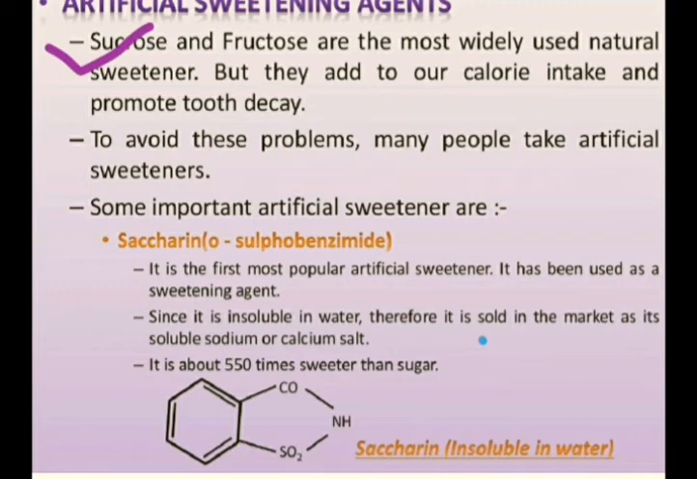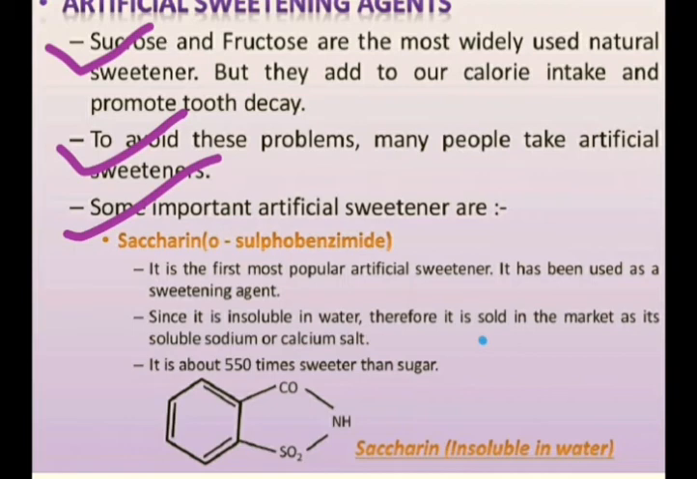Some persons who are not diabetic still use them, because sucrose and fructose have high caloric value, so they can create obesity and promote tooth decay. To avoid these problems, many people take artificial sweeteners, as I have given you the clue. Some important artificial sweeteners are, these are repeatedly asked in CBSE exams, so be alert and conscious about that. Saccharin is one of the most important, several times it has been asked.